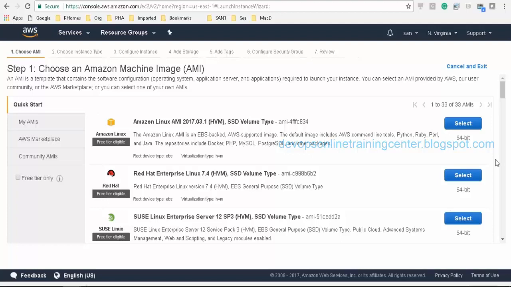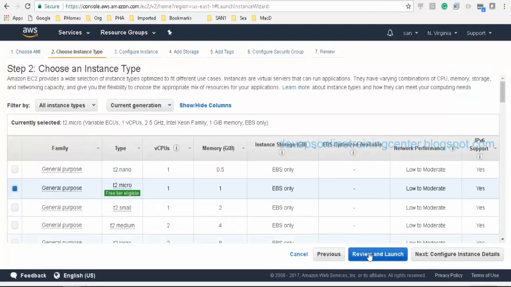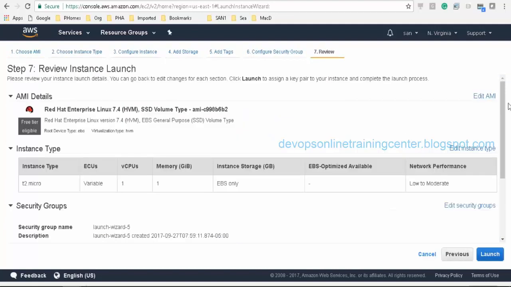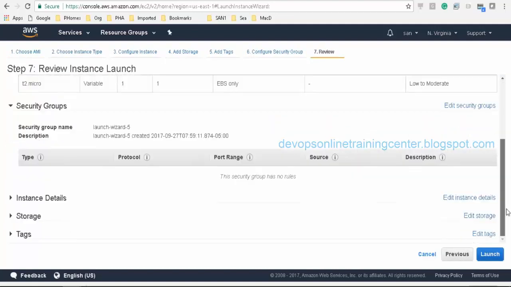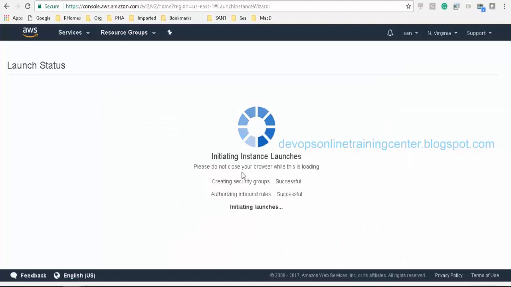So we'll take Red Hat. Launch. Choose existing key pair, the same key pair I'm using, launch instance.